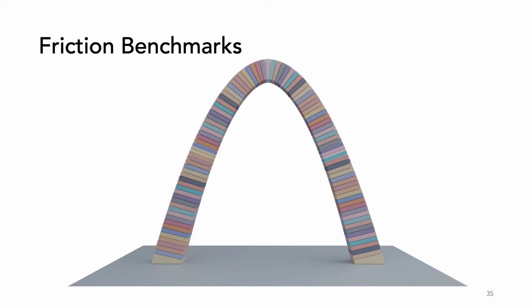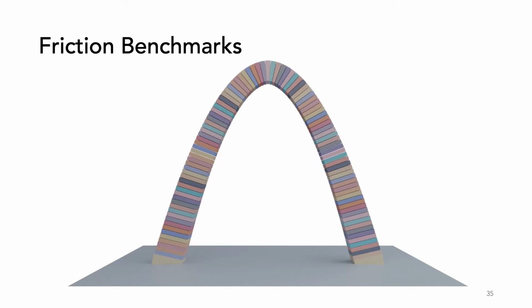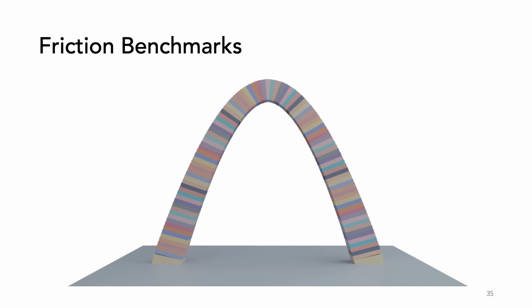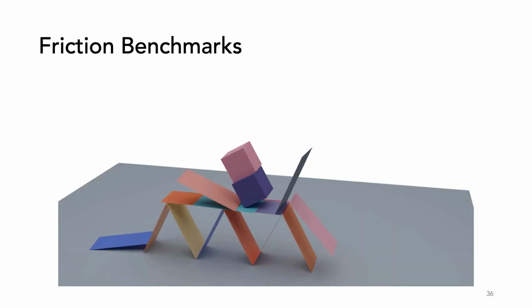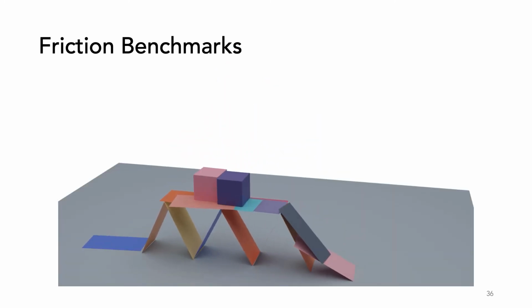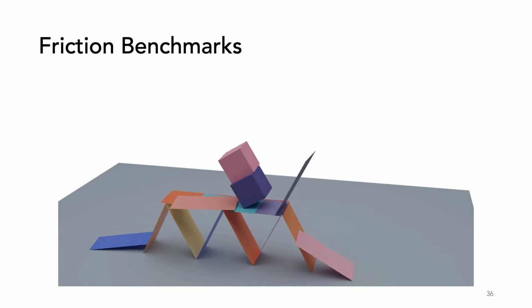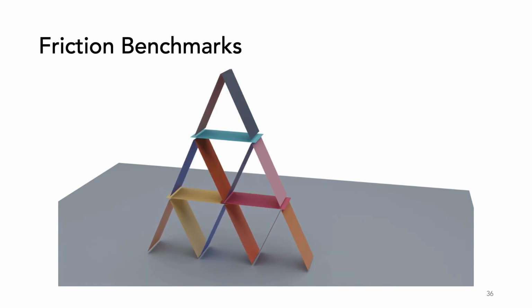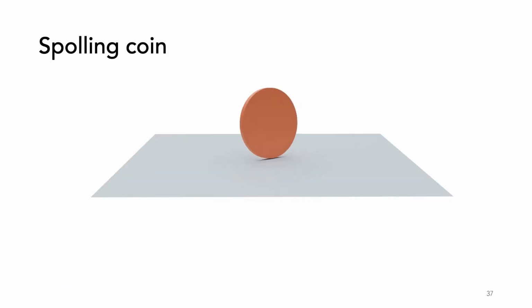We can also simulate the classic friction benchmarks of an arch and a card house. For added difficulty, we use codimensional cards where each card is composed of only two triangles. Another great example of frictional dynamics is a spooling coin, both spinning and rolling. We nicely capture the expected behavior.